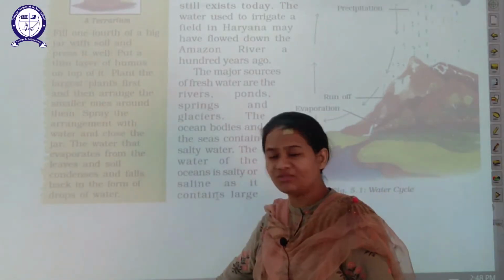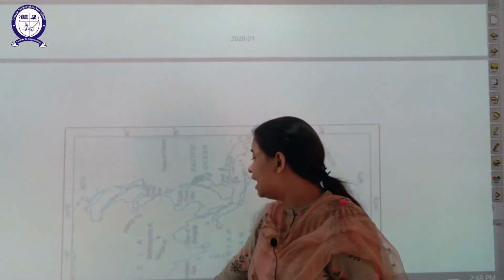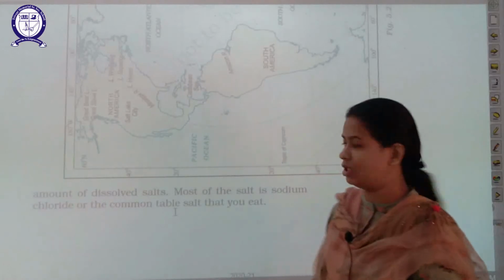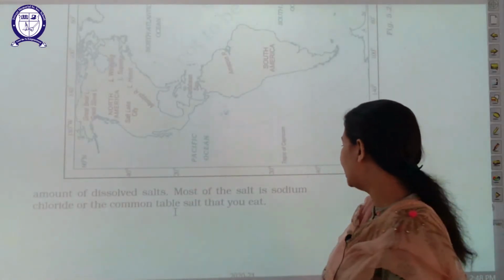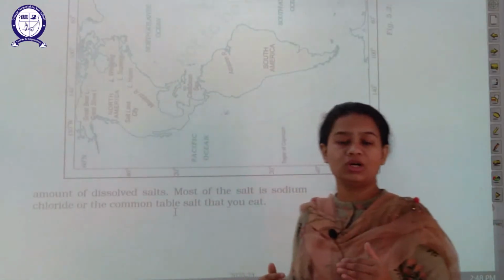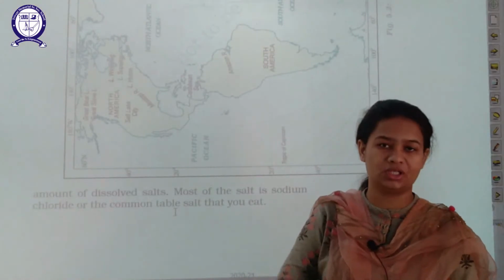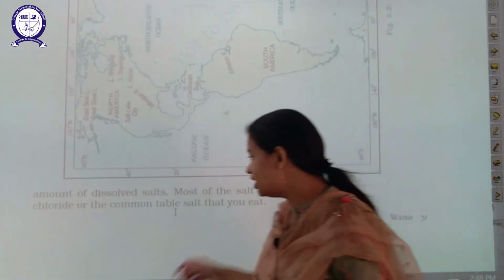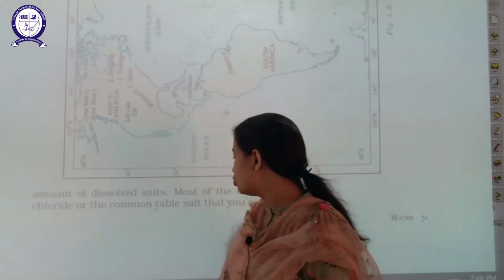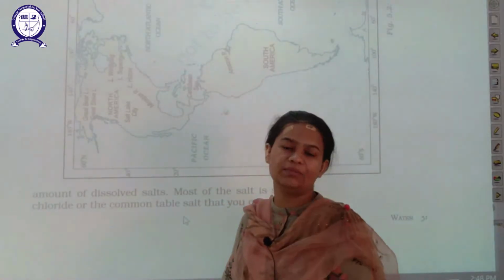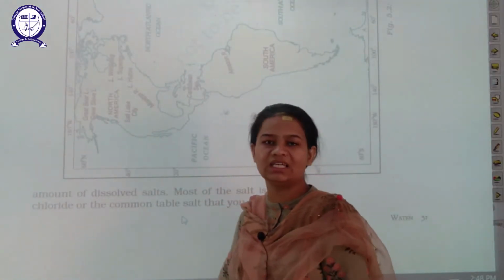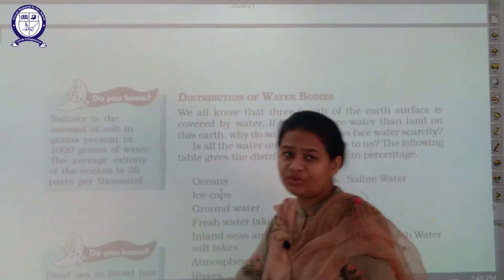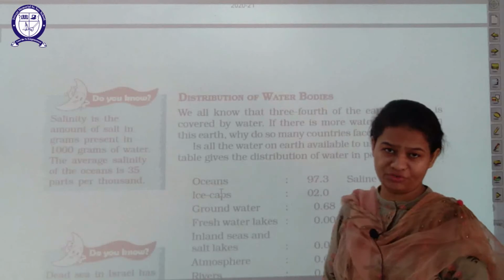Ocean water is salty. Why? Because salt is dissolved in it. That is why it is salty and we cannot use it for consumption. You can see here salt is dissolved in it, and the common salt that we get from the ocean after it is separated is NaCl, which is sodium chloride. That is also known as common table salt, which is edible and which we eat in our day-to-day life.